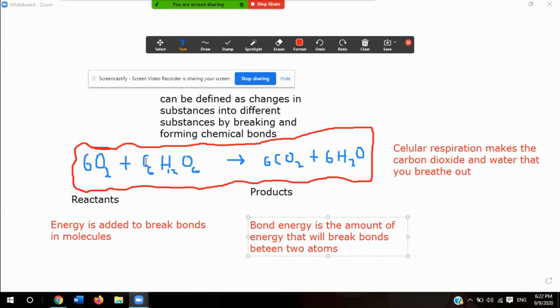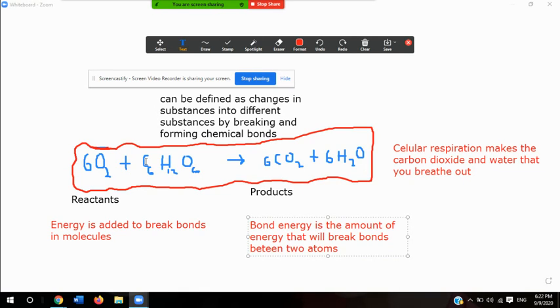A certain amount of energy is needed to break bonds in an oxygen molecule. A different amount of energy is needed to break bonds in a glucose molecule. So it's very important that we take that into account.